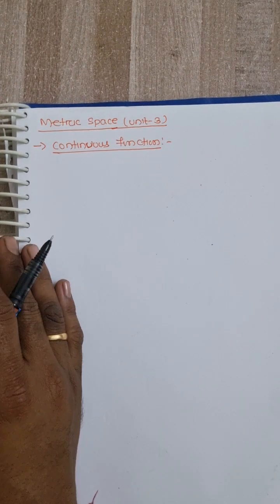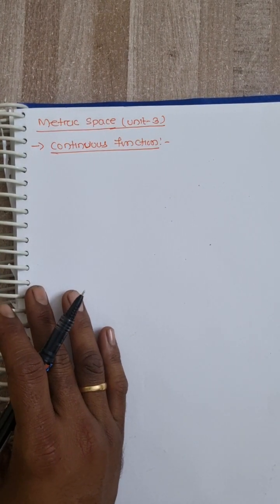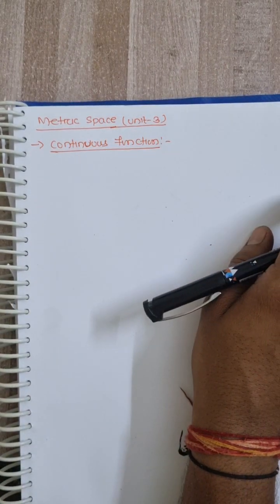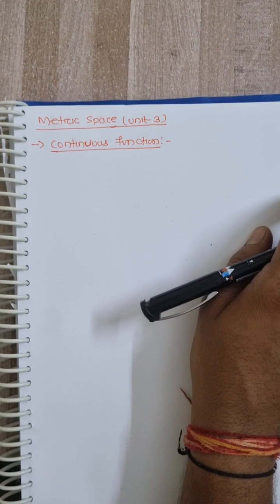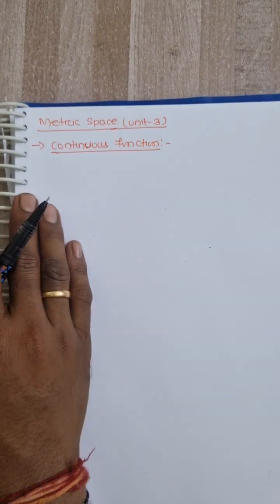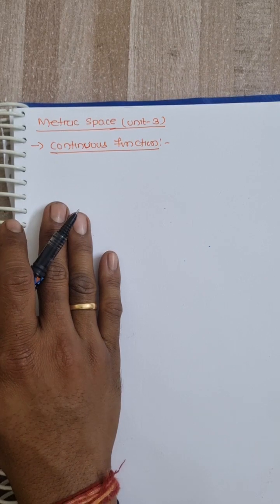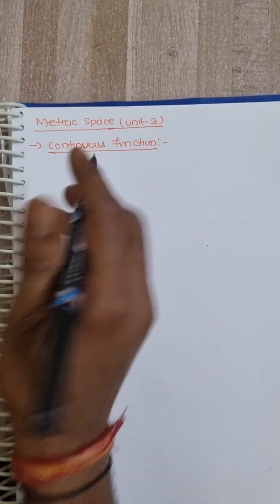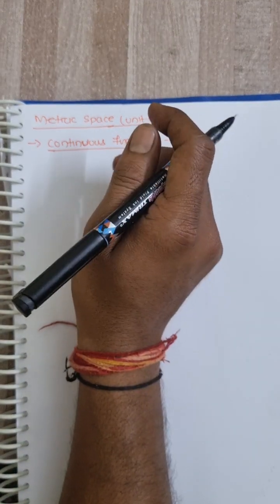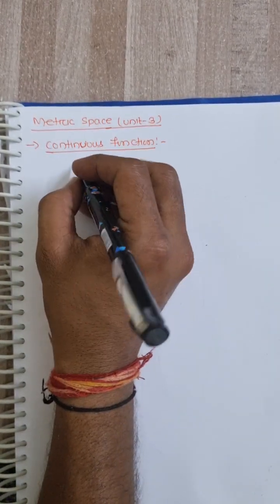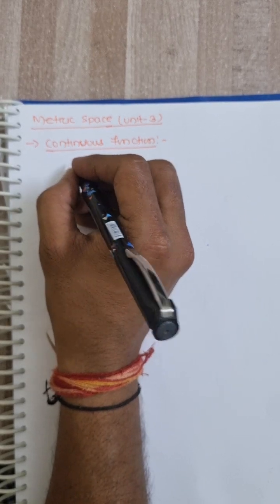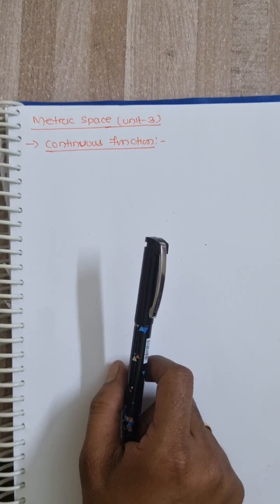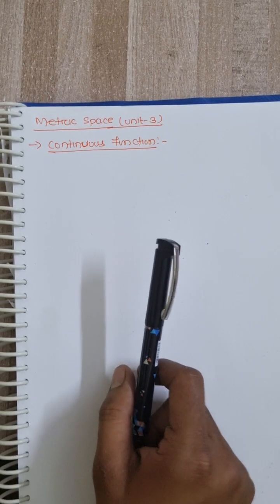Hello everyone. So we'll start the third unit of the metric space topic, as I have completed the two topics in offline classes. Now I will complete the total Unit 3 through these videos. The first topic in Unit 3 is continuous function. First of all, we will see what we mean by a continuous function on the real number line, and then I will go to continuous function on metric space.